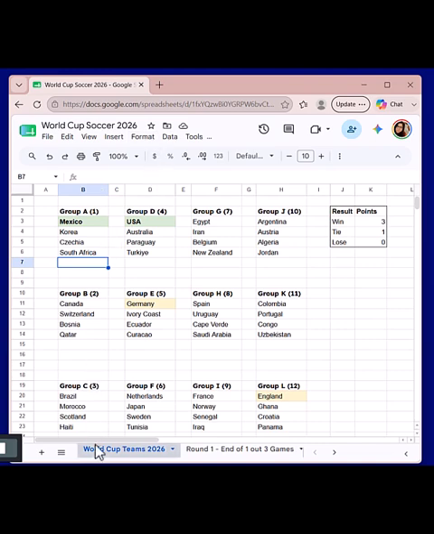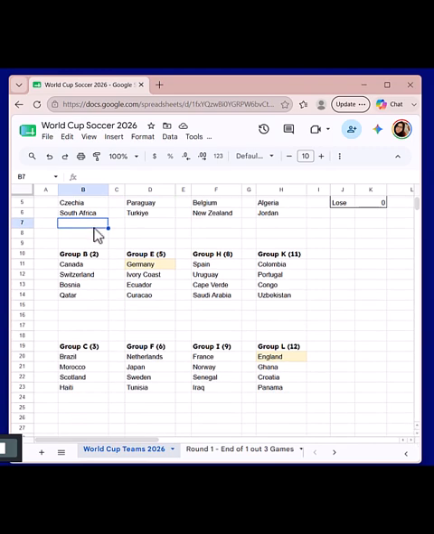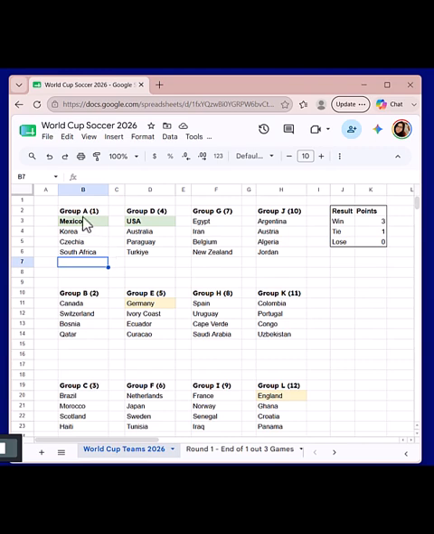I put in this first tab right here, World Cup teams 2026, and I put them all in their groupings. I don't know why they were grouped in groups of letters. I am a mathematician, so I like things to be grouped in numbers. On the things that they have online, they have them grouped in this manner, so they go group 1, 2, 3, 4, 5, 6, 7, 8, 9, 10, 11, 12, and they're the respective letters.